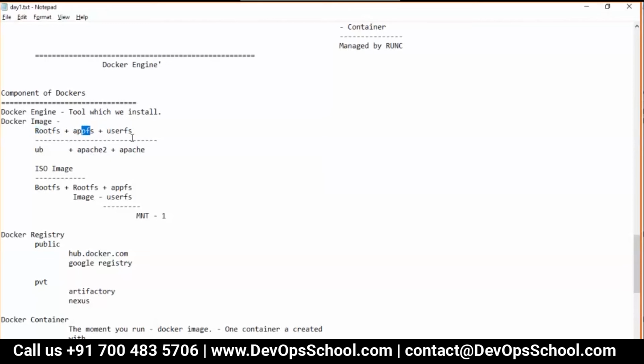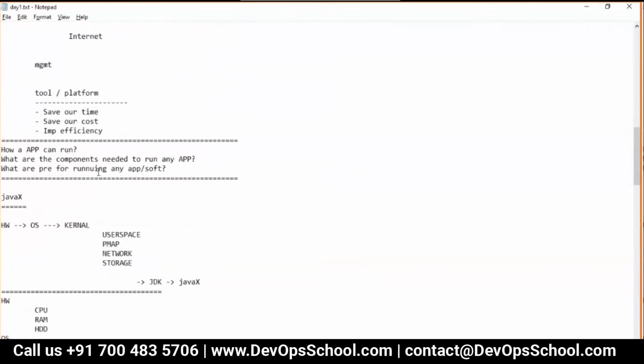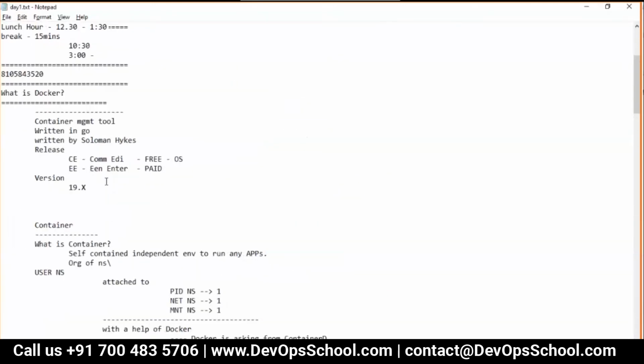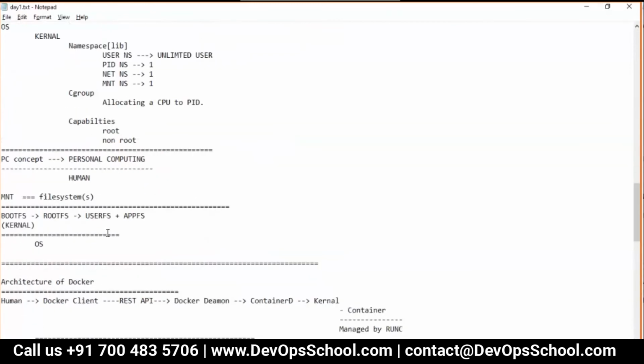Root plus user, or all three, or only root. Without user, how can you run the app? I said when I say this one, that means this is coming by default. I think I explained it properly here. Okay, I got that.